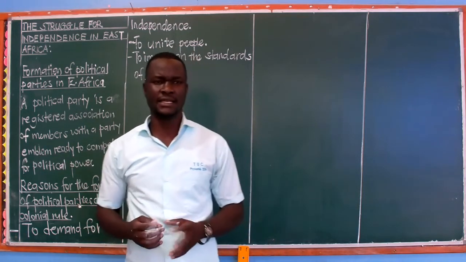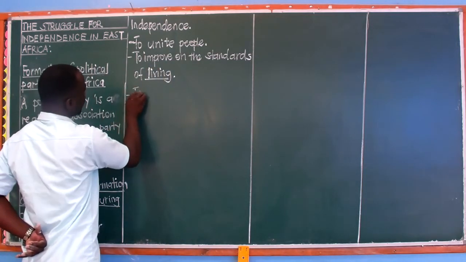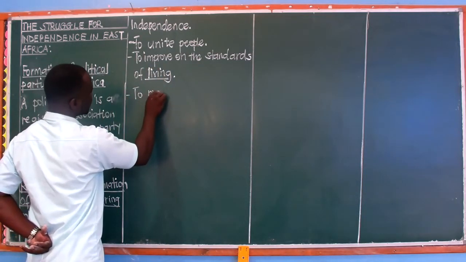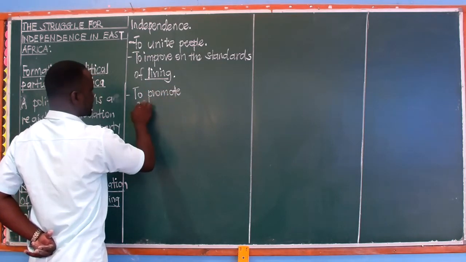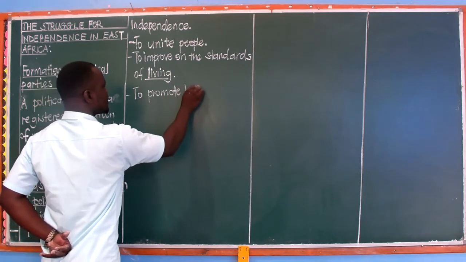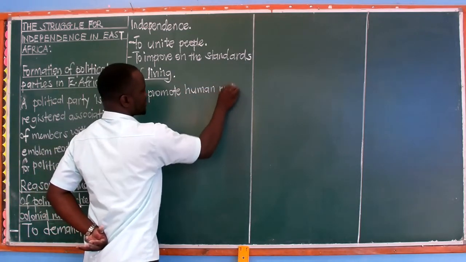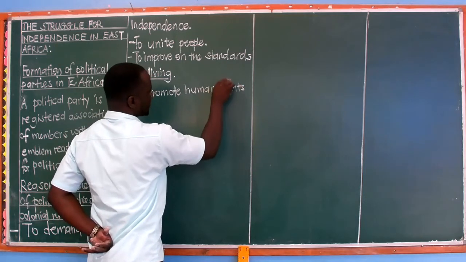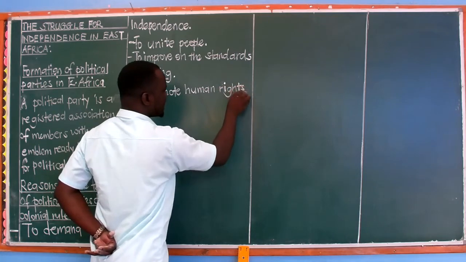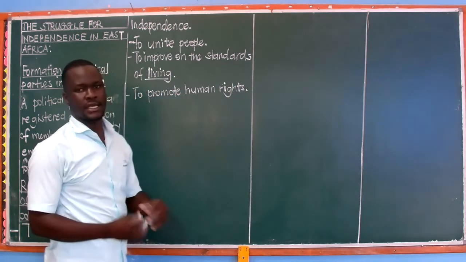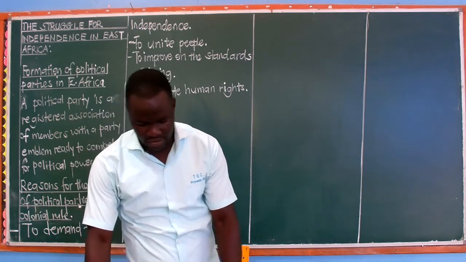And then finally, these political parties were also formed in order to promote human rights, such that human rights were to be observed and respected. To promote human rights. Human rights, we define them as the fundamental freedoms that a human being is supposed to enjoy. So those are the reasons.